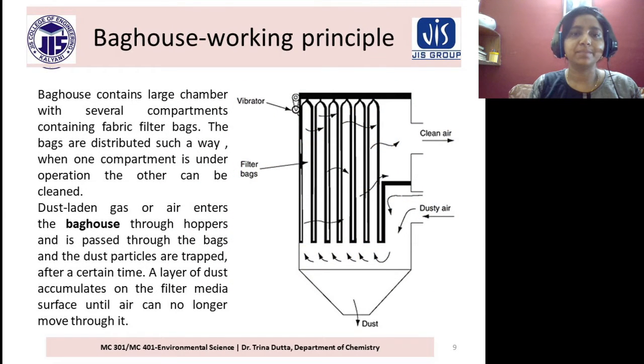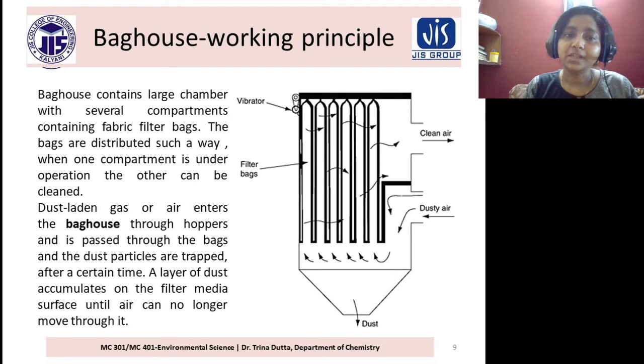The working principle. You can see the figure. A baghouse contains a large number of fabric filter bags in several compartments. The bags are distributed in such a way that when one compartment is under operation, others can be cleaned. So if some compartments are in use, other compartments can be cleaned.